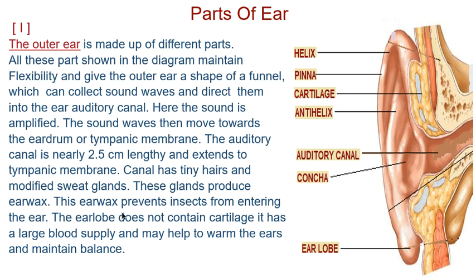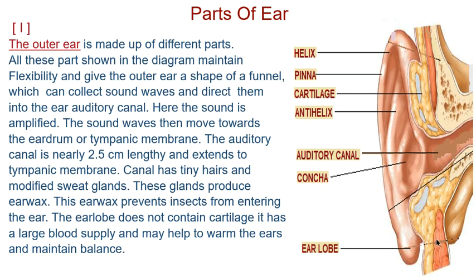What is the function of this ear wax? Ear wax prevents insects from entering the ear. If there is ear wax deposited there and any insect is going to enter your ear, it will be caught in the ear wax and will not be able to enter. These glands produce earwax, and this earwax prevents insects from entering the ear.